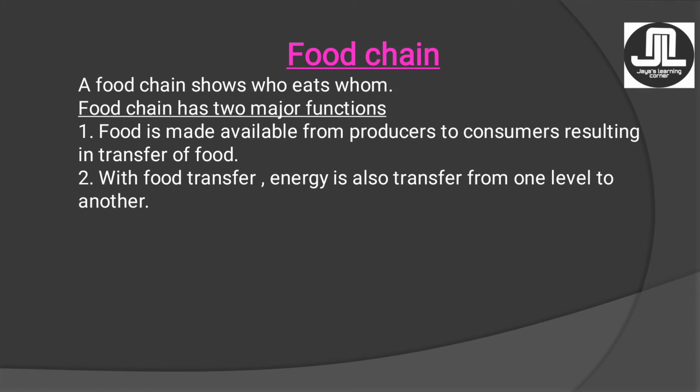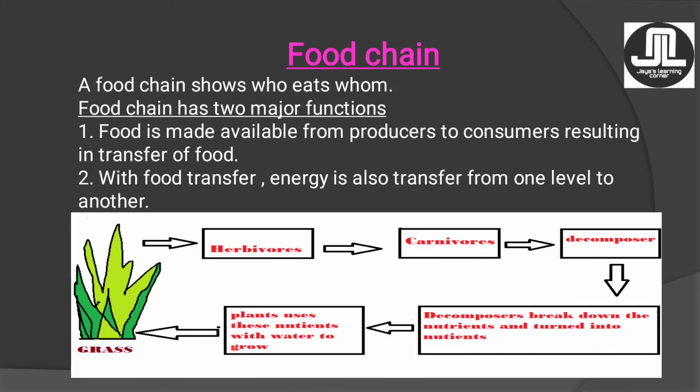After that comes one of the most important topics of the chapter, and that is food chain. A food chain shows who eats whom. Now there is an example given. You can see that this is a chain, and the grass is the producer. This is the first link, and it is eaten by the herbivores. Herbivores are eaten by carnivores. Carnivores are decomposed by the decomposers, and after decomposing, they break down and turn into different types of nutrients in the soil, and these soil nutrients are used by the plants to grow. So this cycle goes on.